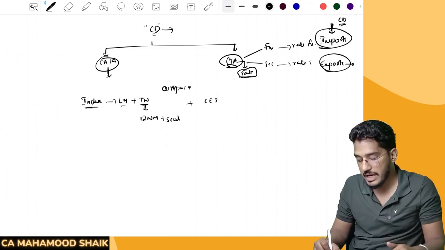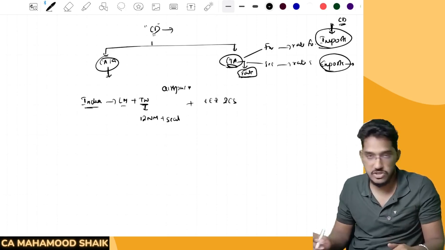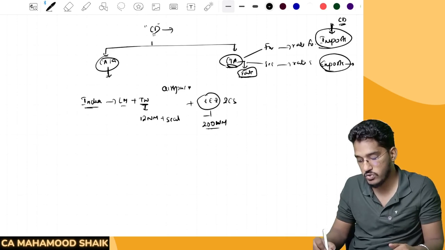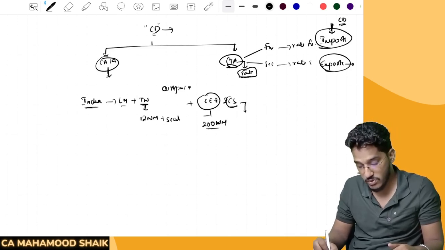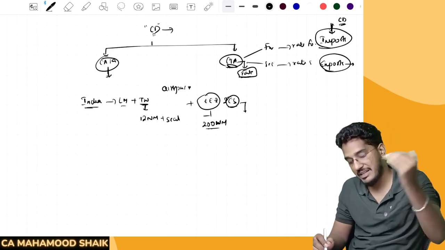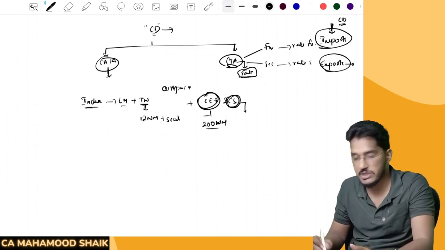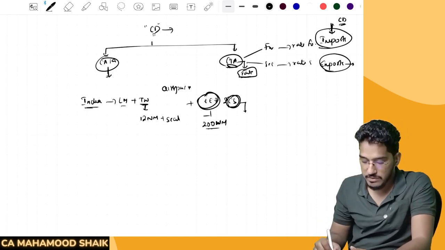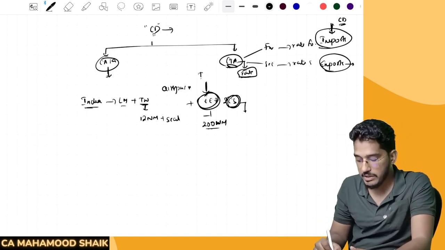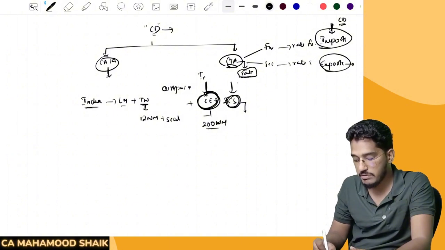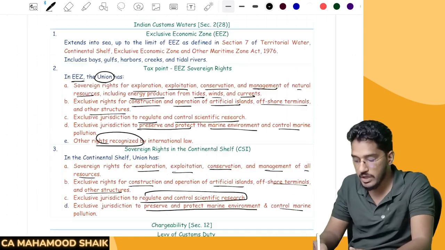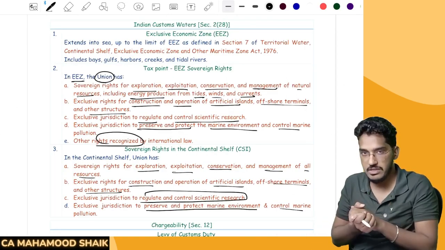It also contains the exclusive economic zone and continental shelf. What do you mean by exclusive economic zone? Up to 200 nautical miles from the coastline, we call it the exclusive economic zone. Below that, whatever landmass is there, we call it the continental shelf. The Customs Act extends to the exclusive economic zone and the continental shelf also. I also told you in the previous session what powers the Indian government has with regard to the exclusive economic zone and the continental shelf. That we have covered. So this is a brief summary of the things we discussed in our previous session.